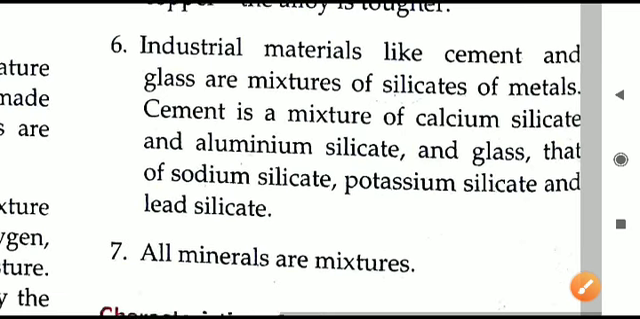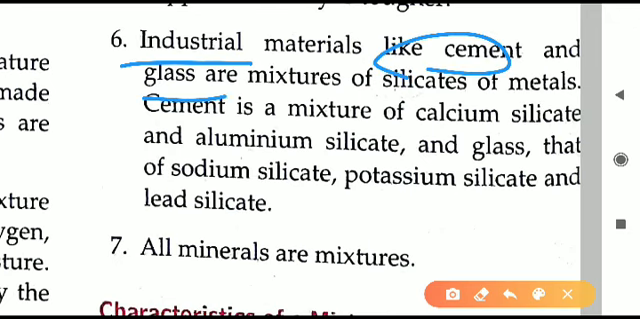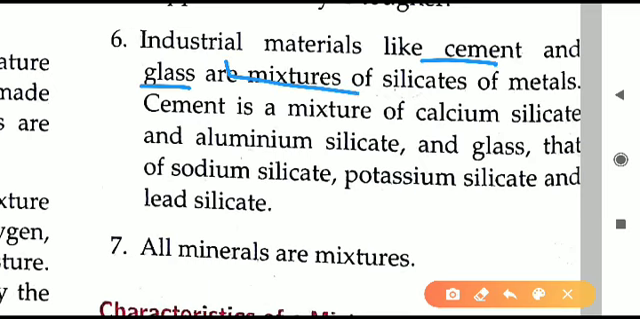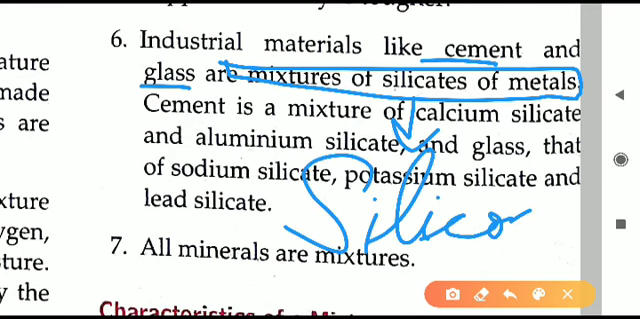We'll move to the second last one now, industrial material. In industry, different substances are made. For example, cement is made, glass is made, many more things are made. All these are examples of mixtures only. In this particular example, they are talking about cement and glass. Cement and glass are mixtures of what? A mixture of silicates of metals. What is silicate? Silicate is a compound of silicon. There is one element called silicon. The symbol of silicon is Si.